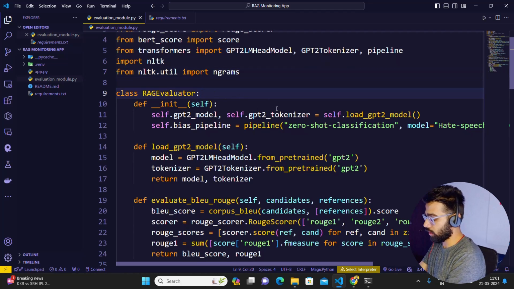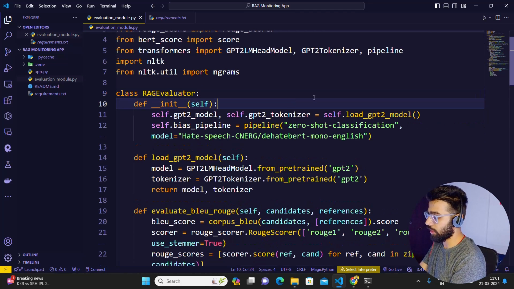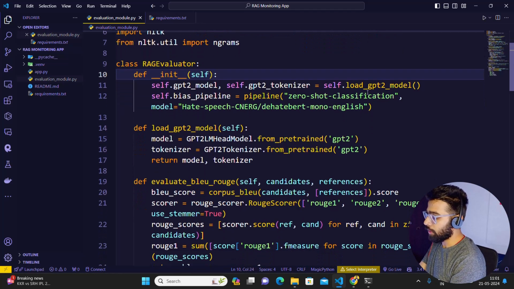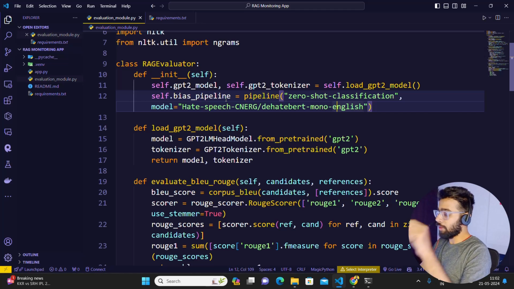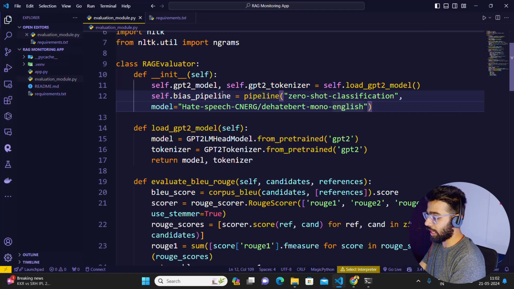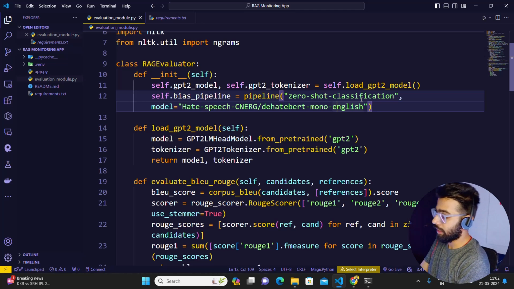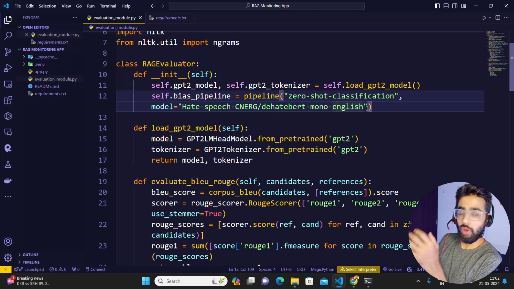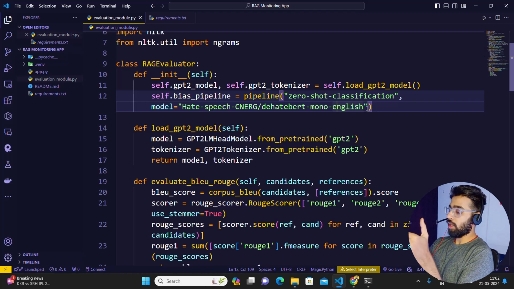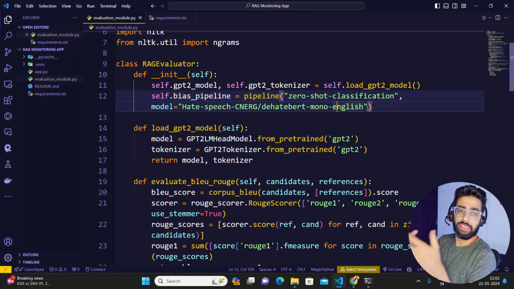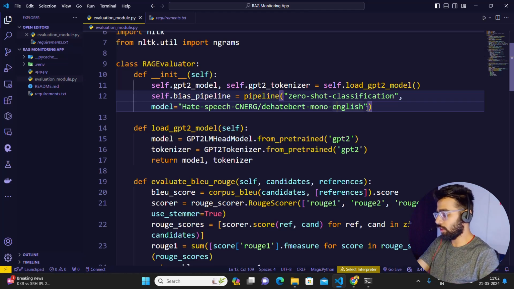In the RAG evaluator, let me do an alt J so you can see it. Now I'm getting the GPT-2 model. You can see it over here. And then I have a bias pipeline for race. This is a model I am using, and I'm doing a zero-shot classification through that pipeline. This is a model by Hate-speech-CNERG, an English model called dehatebert-mono-english. I'm using this model to find out whether the machine generated output is biased or not. That's what I'm doing using this.